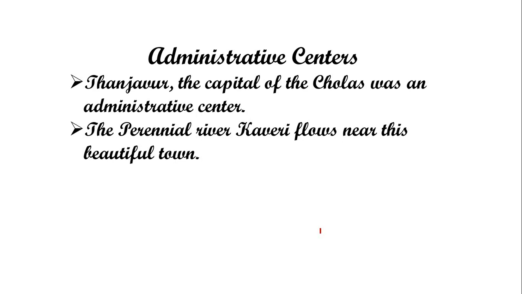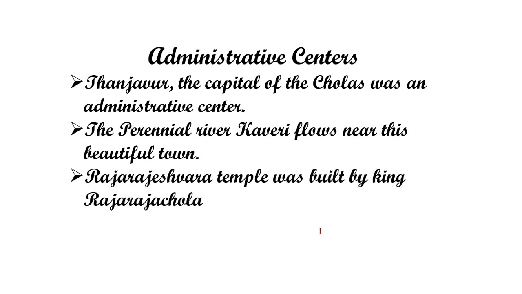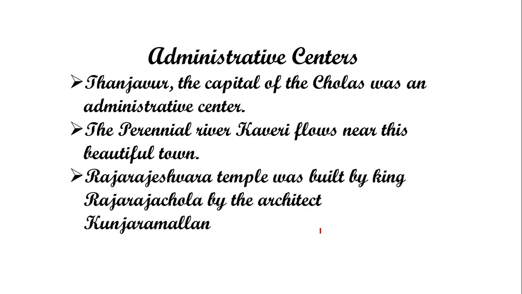In this beautiful town, a very great temple was built by Raja Raja Chola. The Rajarajeshwara temple was a great example of the architectural style of this administrative town.